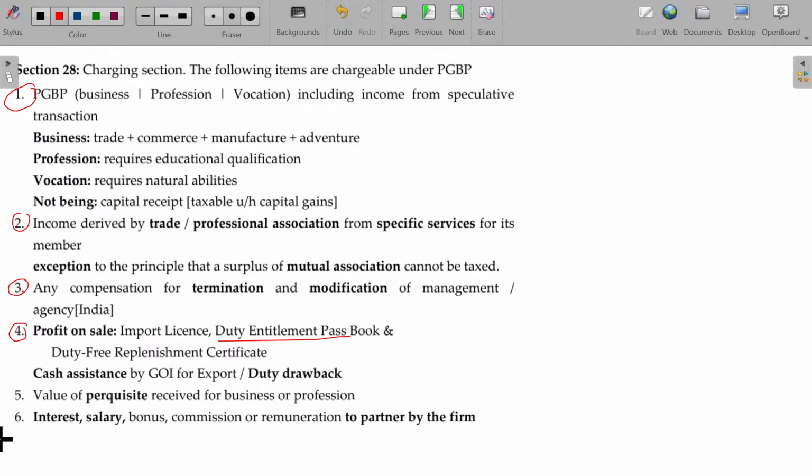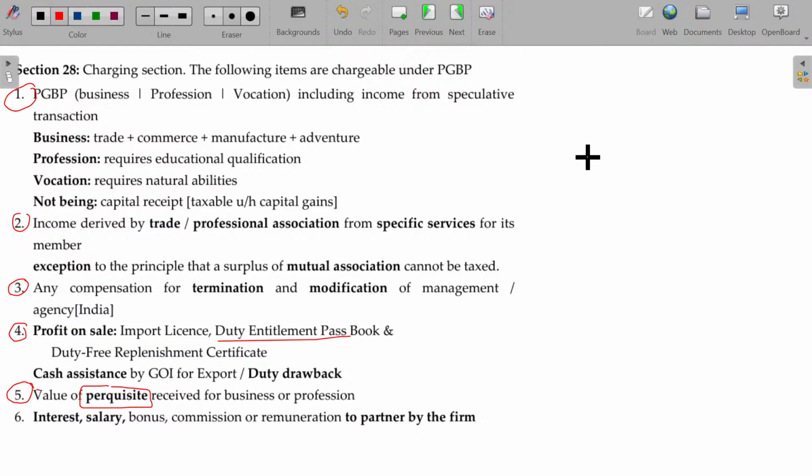Now, the fifth one: perquisites. Value of perquisites received for business or profession is also PGBP. It means benefit in kind. Is that okay? Clear?